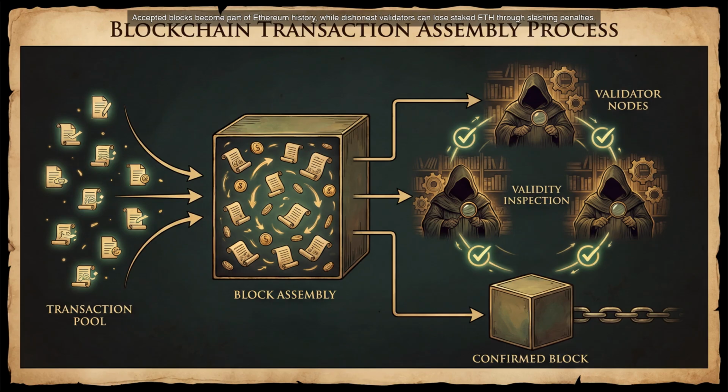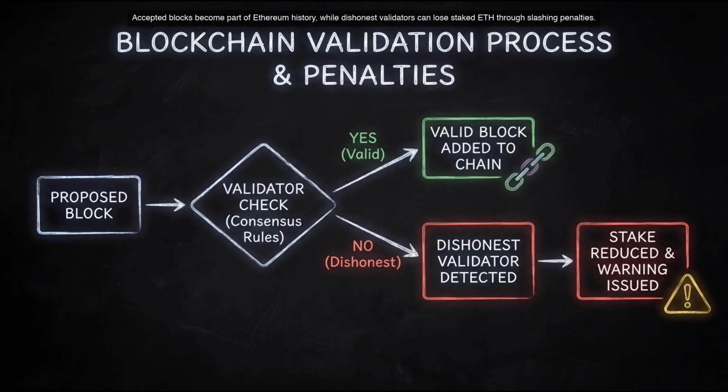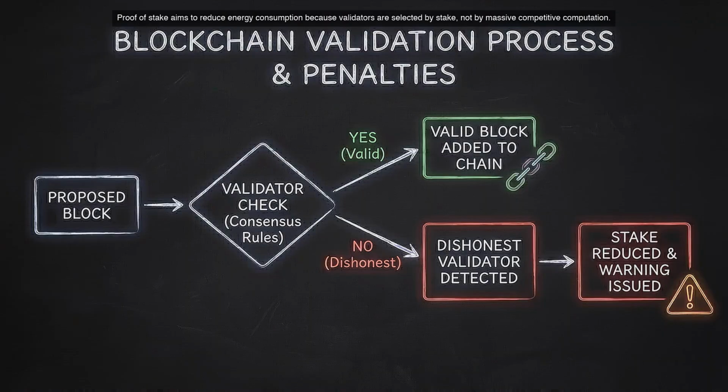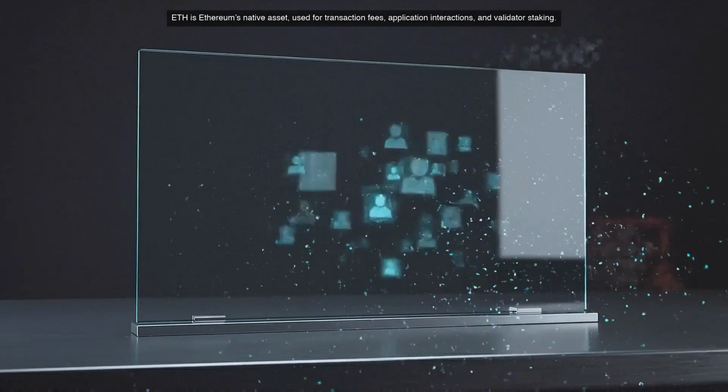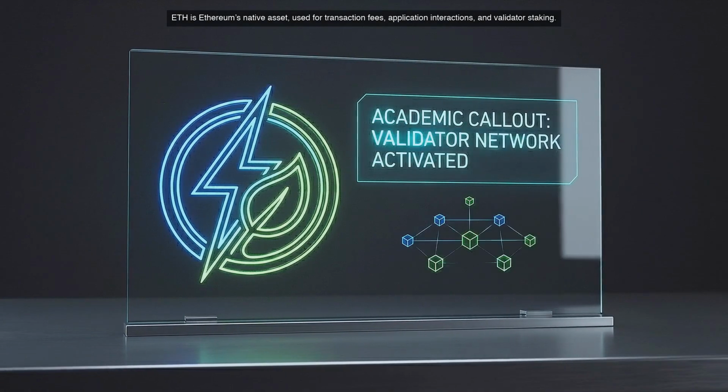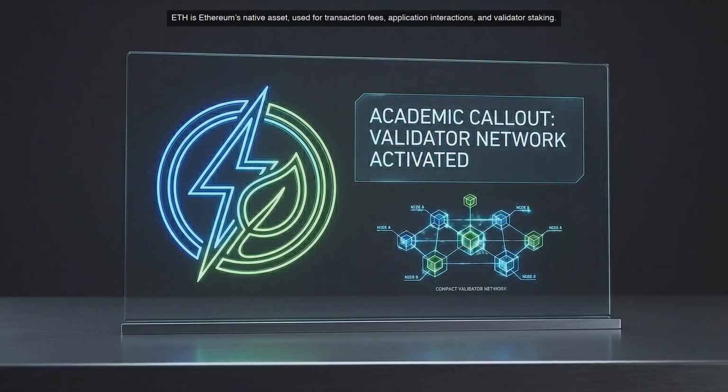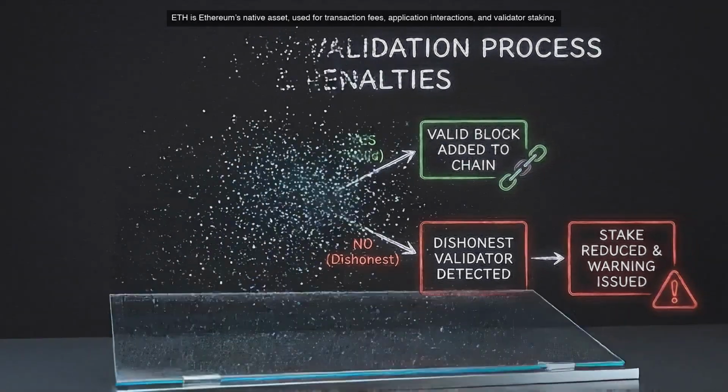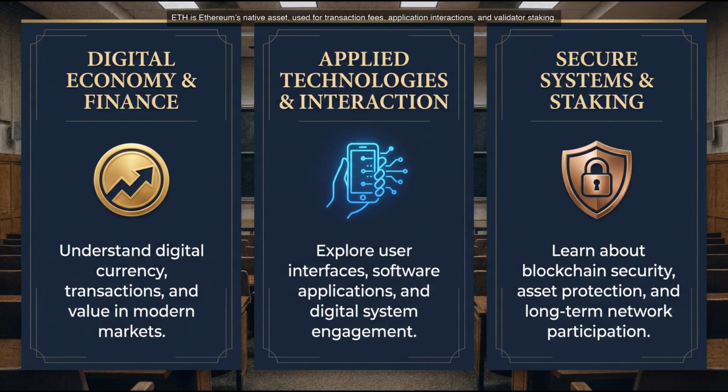Next, we should talk about the Ethereum Virtual Machine, or EVM. The EVM is the environment that executes smart contracts. You can think of it as Ethereum's shared computer. When a contract runs, nodes use the EVM to compute the same result. This helps the network stay synchronized. Developers usually write Ethereum contracts in languages such as Solidity, then compile that code into bytecode the EVM can run. Because the result is checked by many nodes, the code must be deterministic. In other words, given the same input, it must produce the same output. That requirement is essential. Without it, the network could not agree.